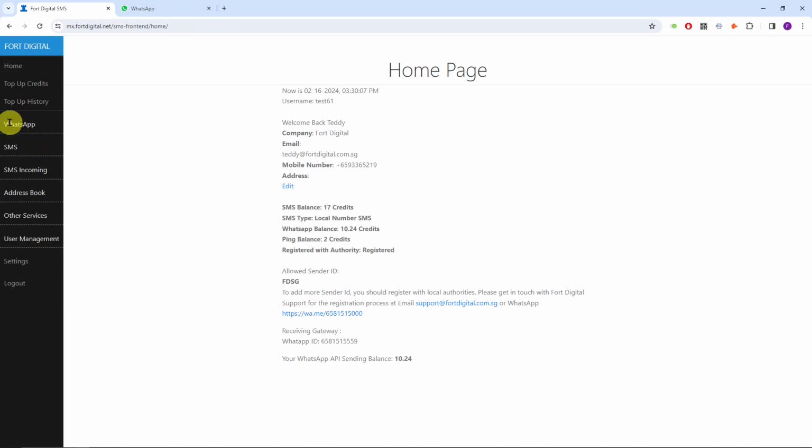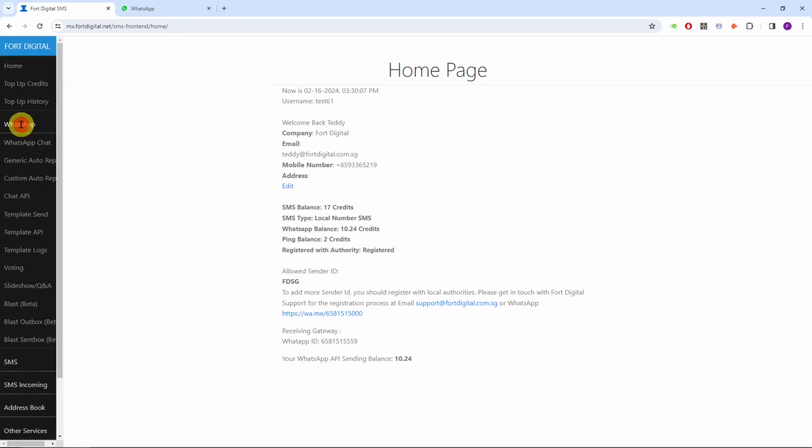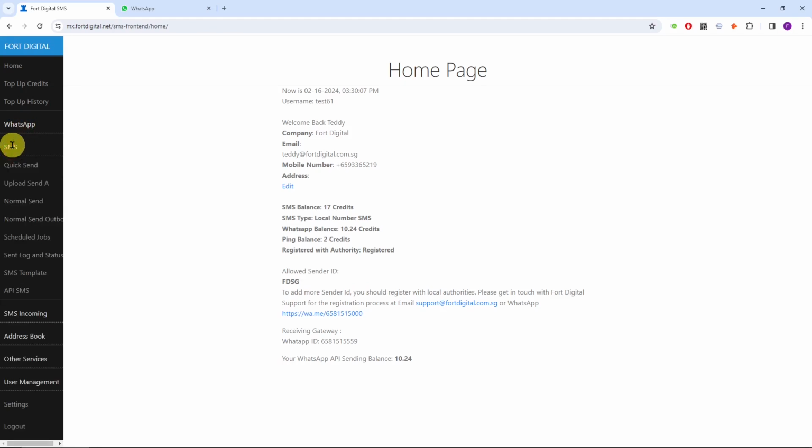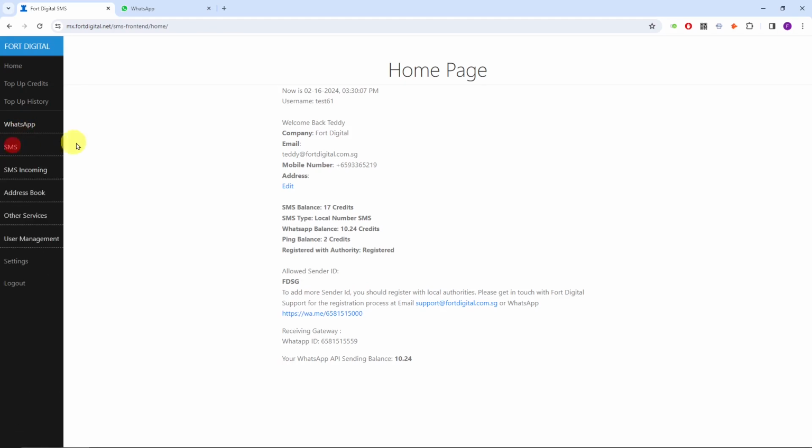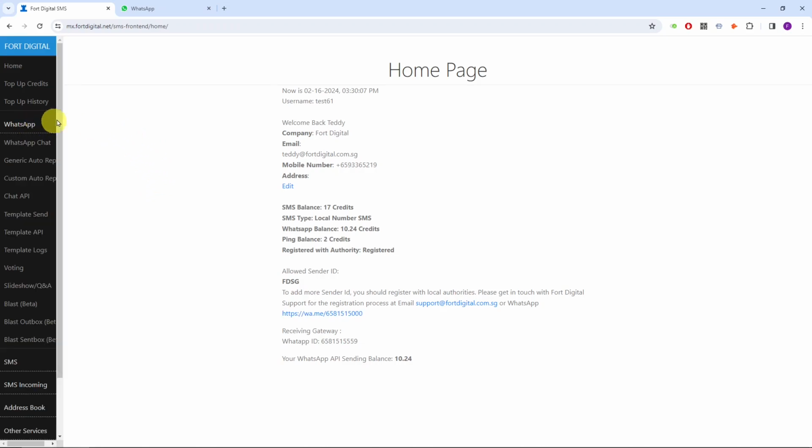Each of the systems has its own pros and cons. So once in a while you need to use WhatsApp, and once in a while you just need to use SMS. So you can have both of the credits, and then you can use them interchangeably, depending on your scenario. Now let's talk about WhatsApp. For this WhatsApp service, there are basically two purposes: there is a WhatsApp chat and there is a template send. Each of them is different, so I'm going to share with you.